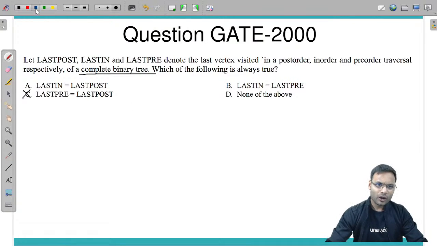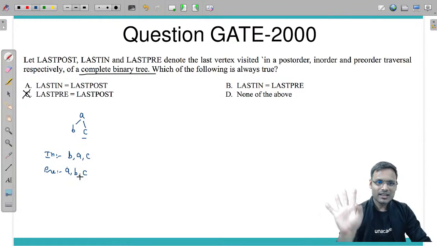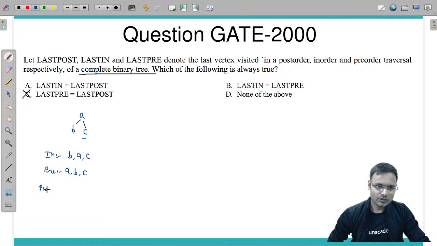Now let's check out some options. Suppose I am having a tree like this, a complete binary tree. Yes, all the levels are complete. In the in order traversal you will traverse C last. In order traversal will be B, A, C, and in the pre-order traversal you will have A, B and C. So it seems like in order's last symbol and pre-order's last symbol will be equal.